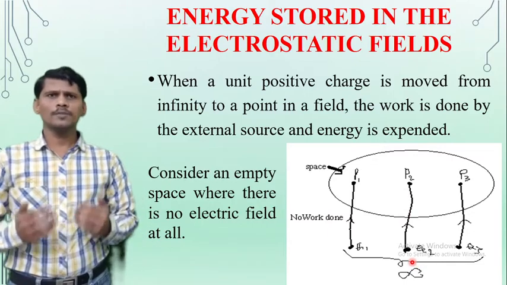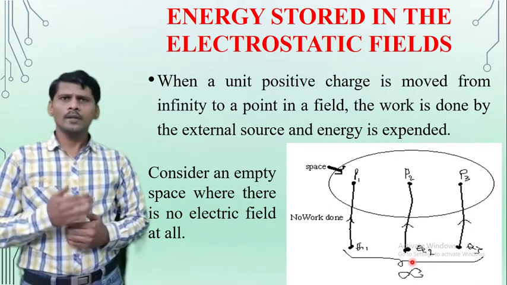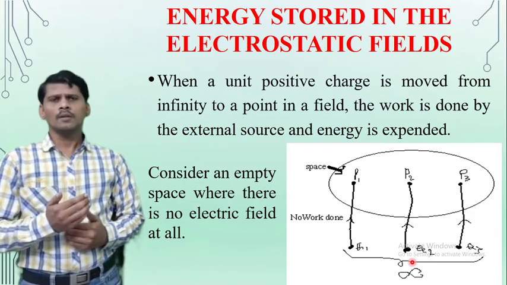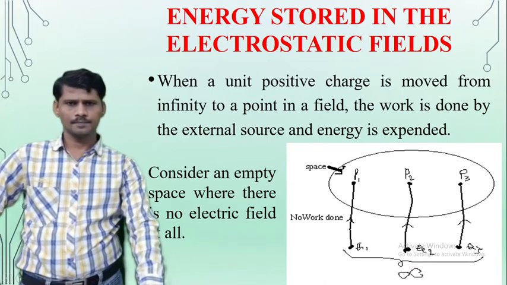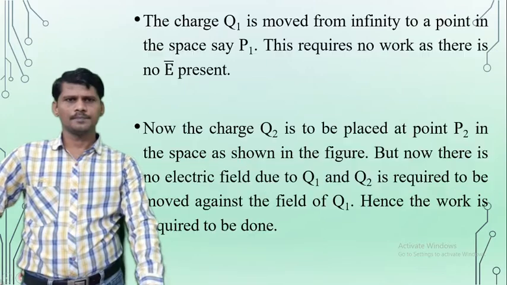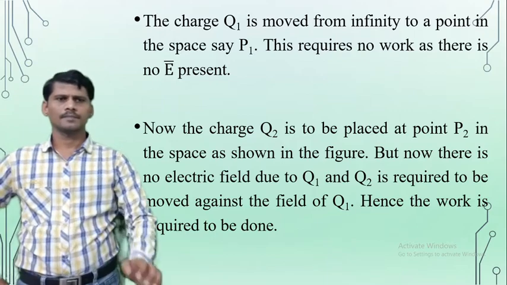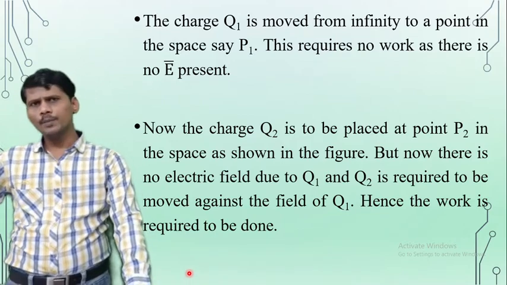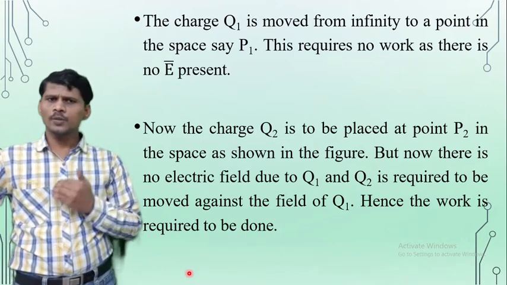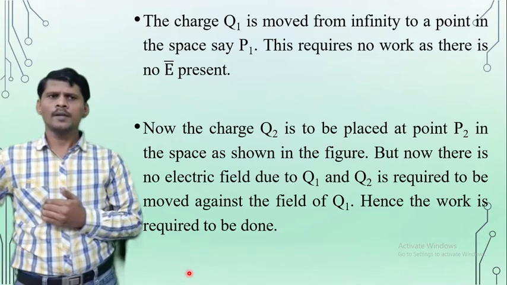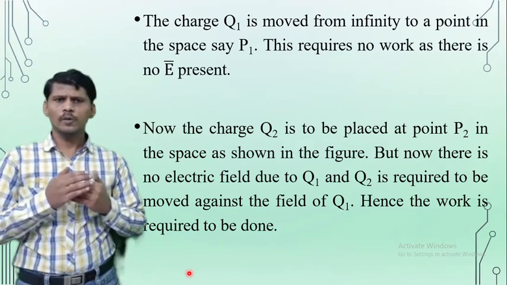Here there is an electric field intensity due to Q1, and Q2 is required to be moved against the field of Q1. Hence, some work is required to be done.